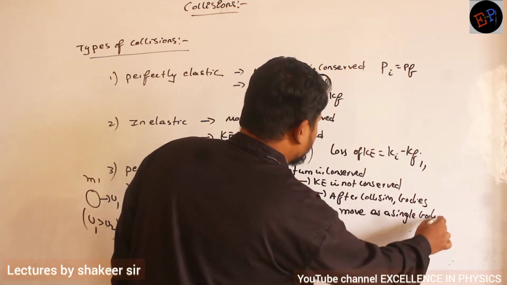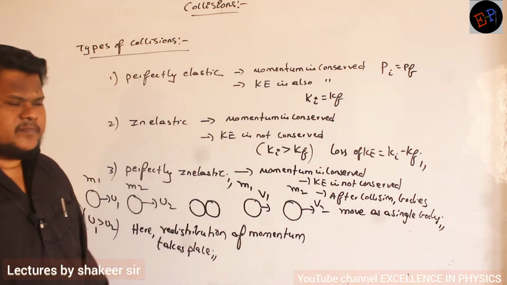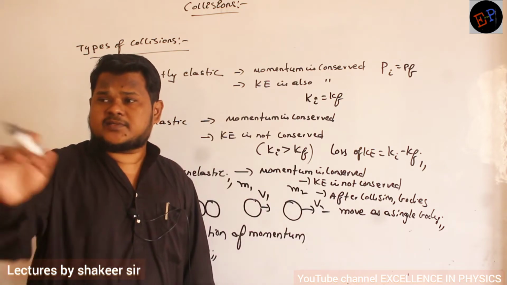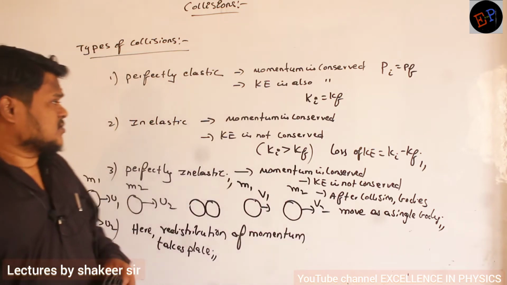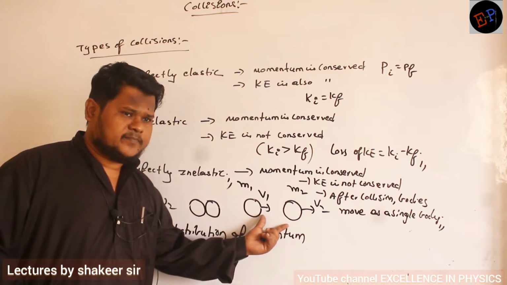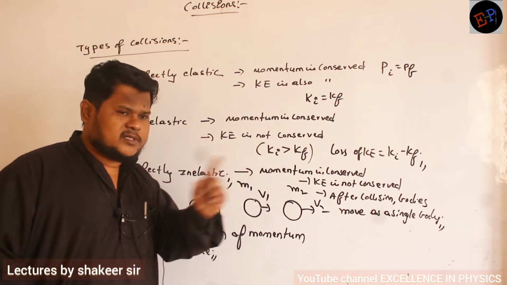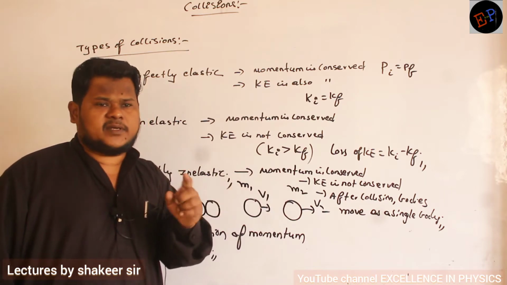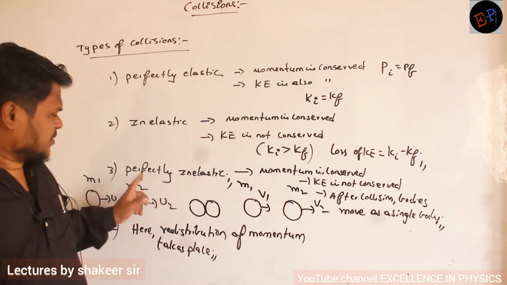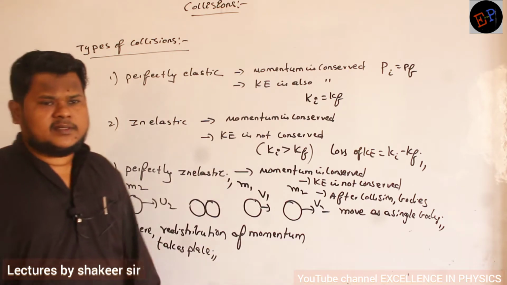Okay, ma? What is the meaning of this one? After collision, both the bodies will combine, they will become one body and travel as a single body. So in this condition, bodies are getting separated after collision, no, ma? But in perfectly inelastic collision, bodies don't get separated. They will combine as one body and travel as a single body. That type of collision is called perfectly inelastic collision.